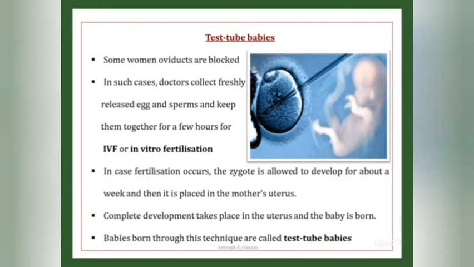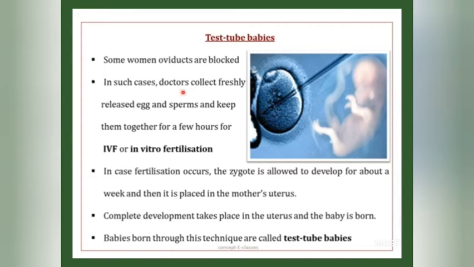Now let's see a general topic, test tube babies. You all might have heard about test tube babies, IVF. So let's see what it is. In some women, the oviducts or the fallopian tubes are blocked. That is, these women are unable to bear babies because the sperms cannot reach the egg for fertilization.